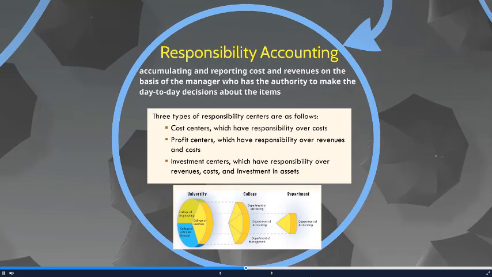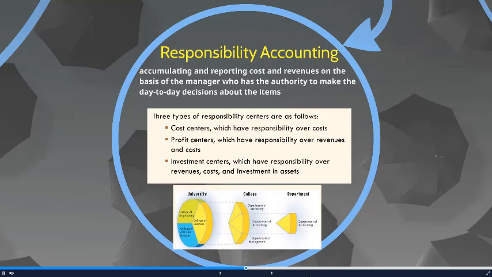When we talk about decision-making authority, we also need to talk about responsibility accounting. Under responsibility accounting, what we have is responsibility centers. This allows people to make decisions over certain centers of our business. We'll have 3 different centers.